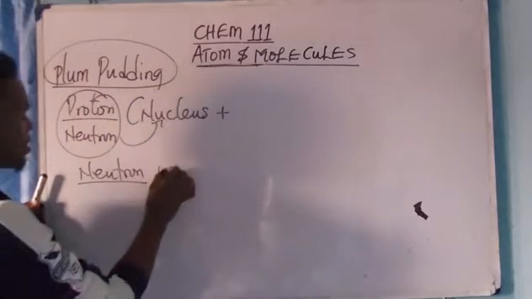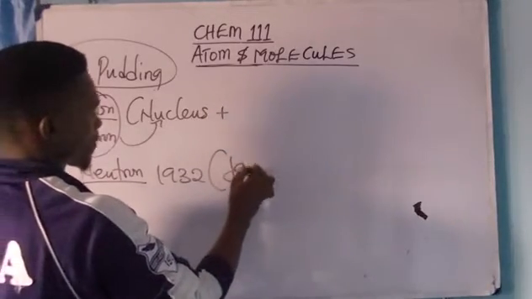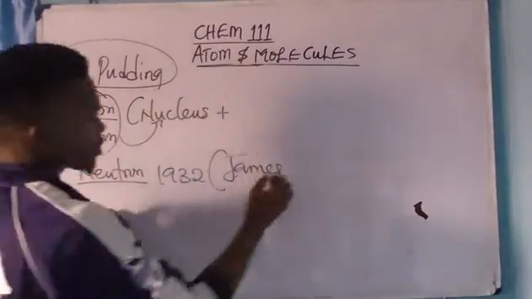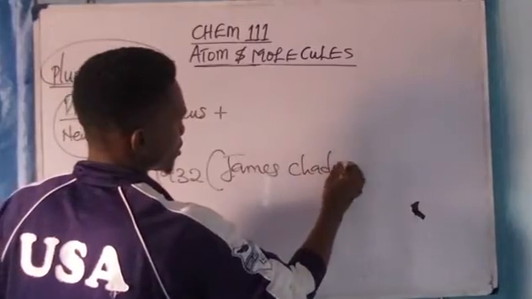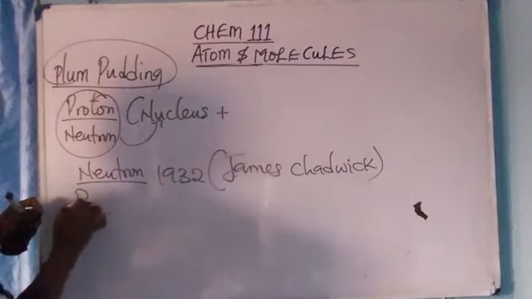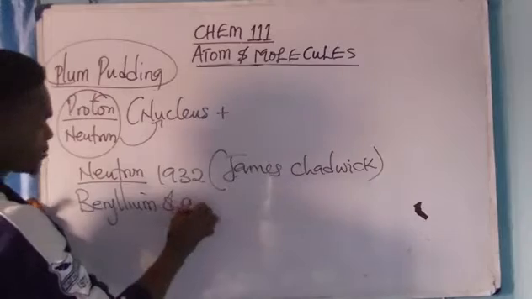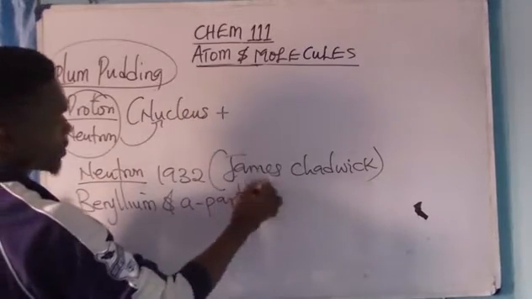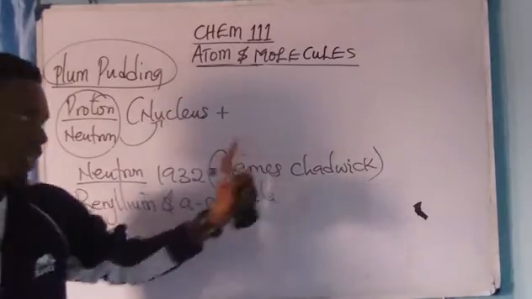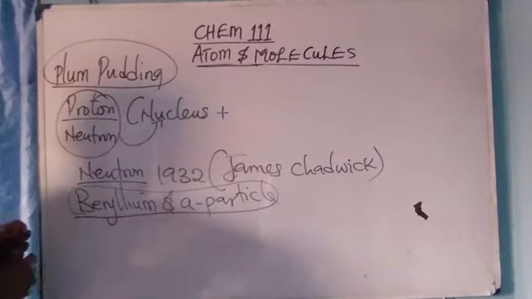The neutron, in the year 1932, was discovered by James Chadwick. He discovered it after bombarding beryllium with alpha particles. The neutron was discovered in 1932 by James Chadwick after bombarding beryllium with alpha particles. Take note of that.